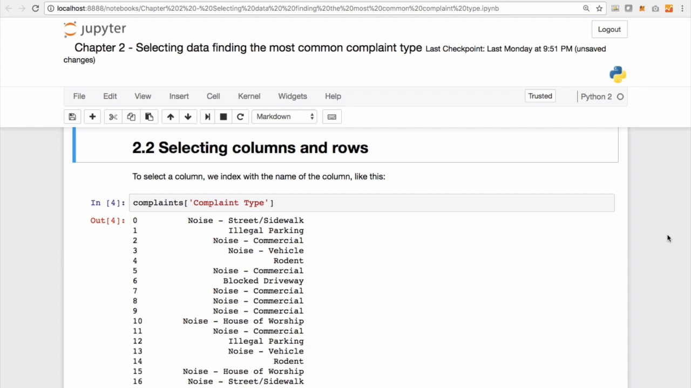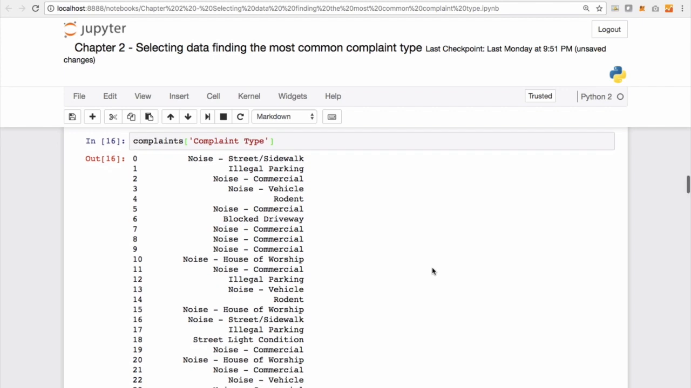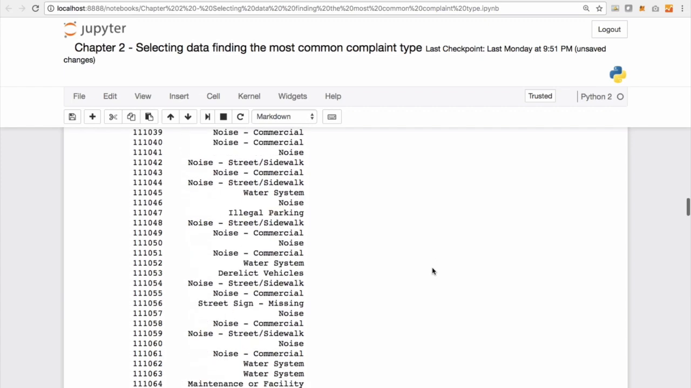To select a column, we index with the name of the column like this. And notice this will be familiar to the previous video that we have already seen on how to access a data frame similar to dictionaries. So once I pass complaint type, the name of the column that I want, to my data frame, the data is displayed along with the index.